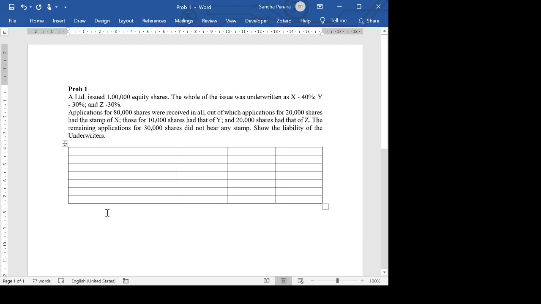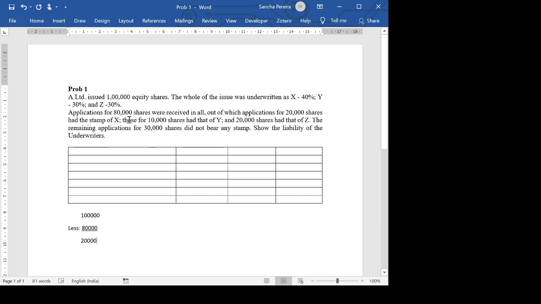So before I start that, I have to do a simple calculation of what we are trying to find out. Out of 1 lakh shares, applications have been received for 80,000. Yes or no? Out of 1 lakh shares that we issued, applications were received for 80,000. That means shares of 20,000 have not been bought by anybody. And these 20,000 shares, who's going to take them up? The underwriters.